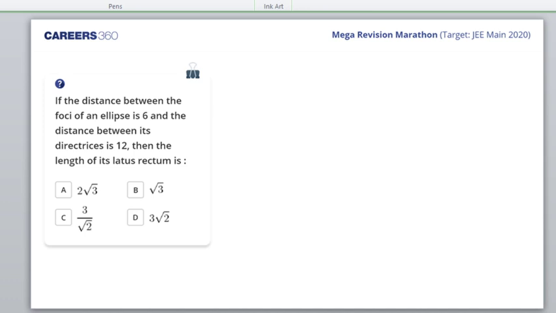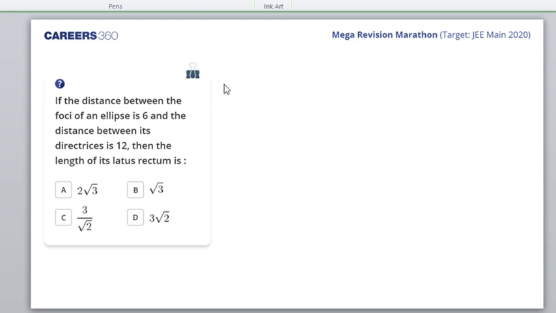Directrix, beta, Prakash, directrices are fixed lines. Aniket, Prakash, Aniket, Gyanvi, you got D. Aisha, you got B. Adi, you got C. Royal, you got D. Okay, let's check what it is.